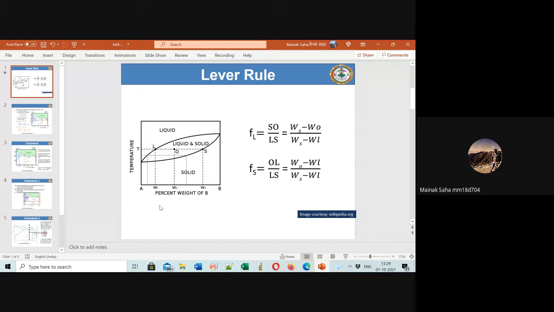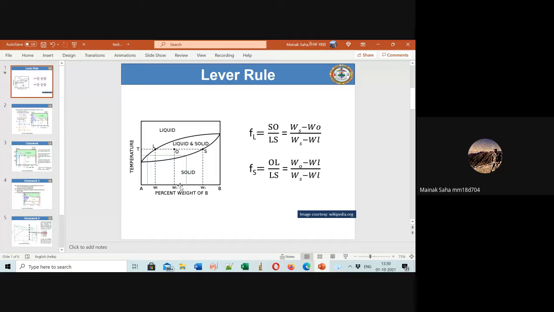Initial is WO; this is your overall composition. I can agree to one point: the liquid composition is becoming less, and with respect to WO it is already lesser. But the solid is not becoming lesser than this. It's not possible. Solid composition can never be less than the overall composition. Otherwise it will be a joke, right? Why? I will tell you.